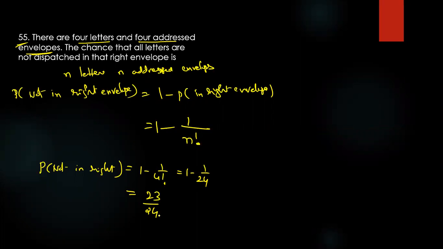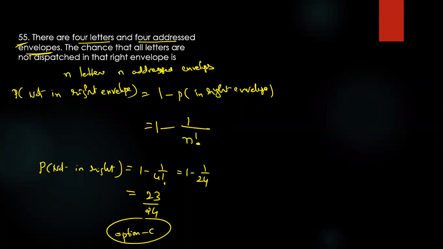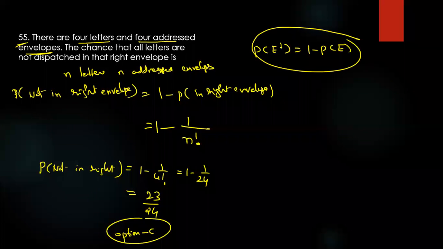Just a minute, what is the option? Yeah, option C. Right on. So here I am using the formula, the concept P of E dash is equal to 1 minus P of E. Complementary event concept.